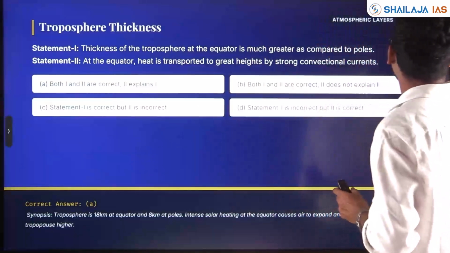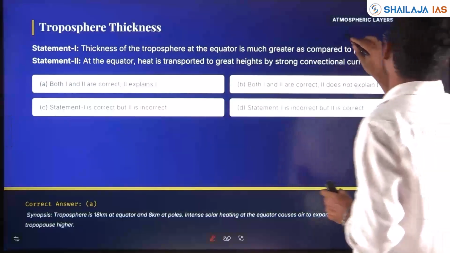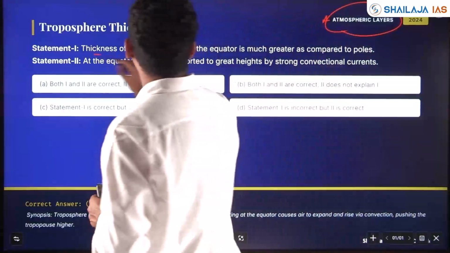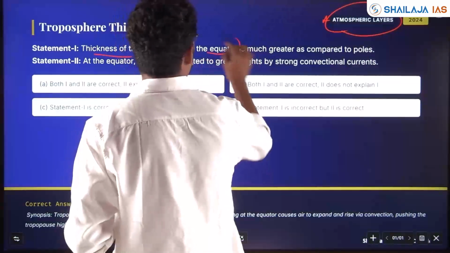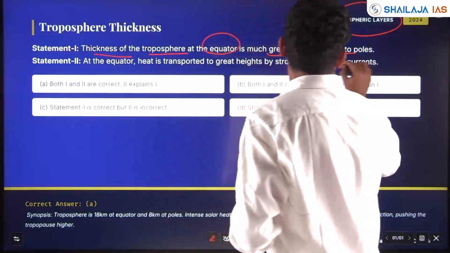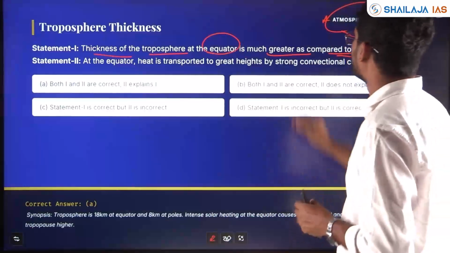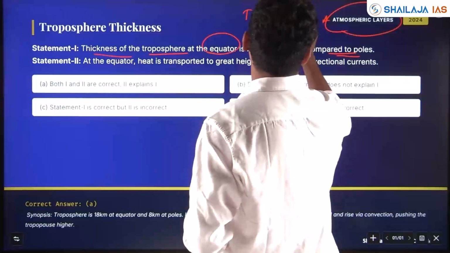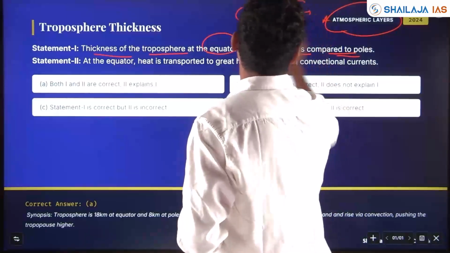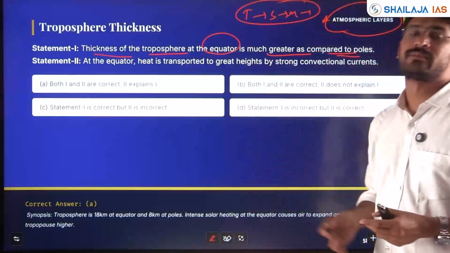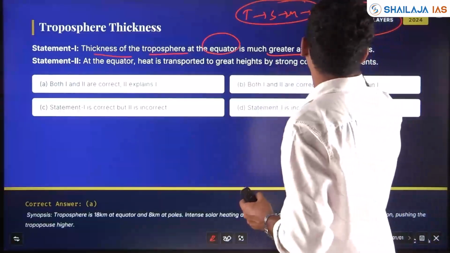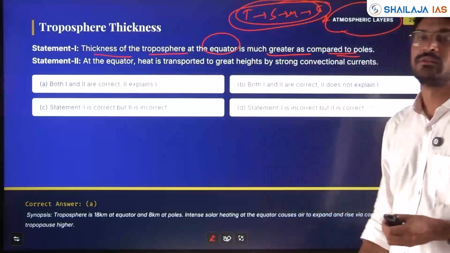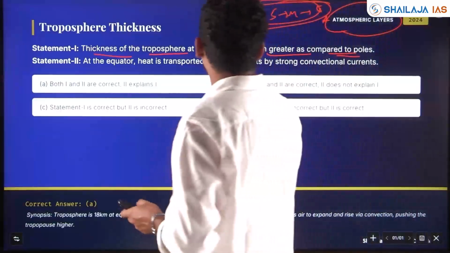Next, 2024. A question on atmospheric layers, the structure of the atmosphere, has come. The thickness of the troposphere at the equator is much greater as compared to the poles. So you know the atmosphere, right? Troposphere, stratosphere, mesosphere. In the mesosphere you have the ionosphere. Then exosphere. You have thermosphere also.